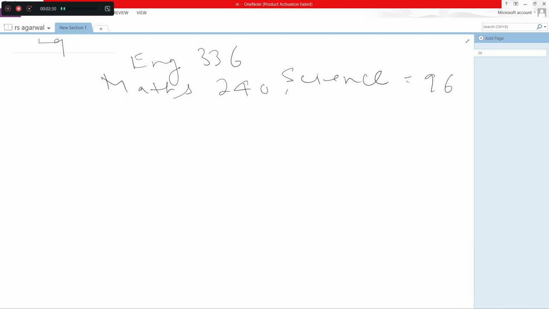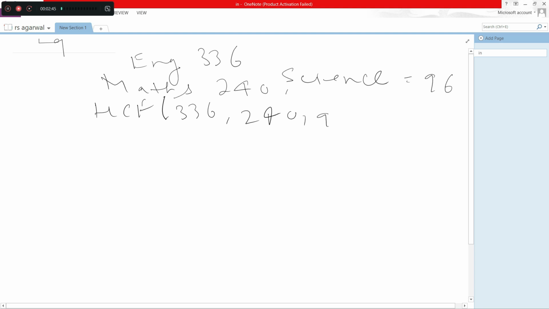So to find what will be the height of a stack, how many books will be there, we have to find the HCF here. So HCF of 336, 240 and 96 here. By using the prime factorization method, we can find the HCF of these three numbers and it will come as 24 here.